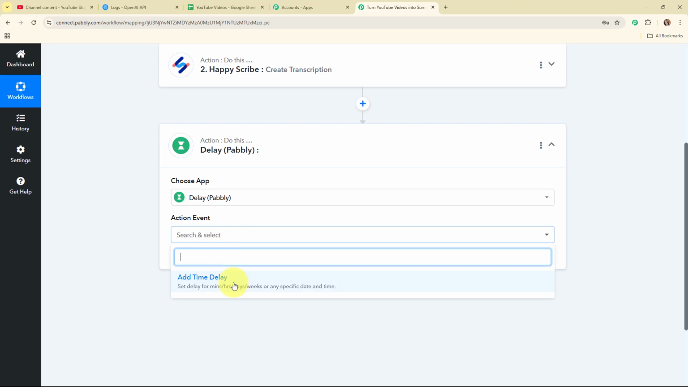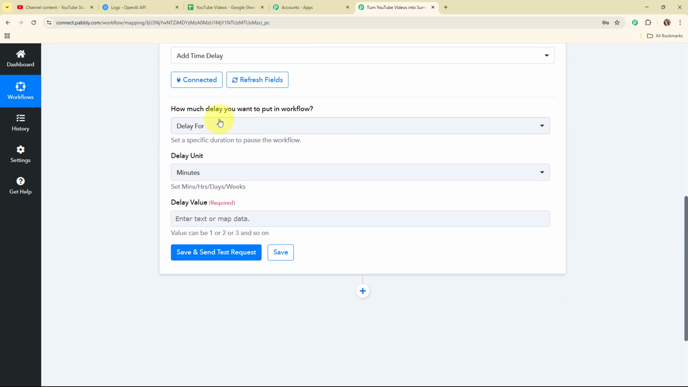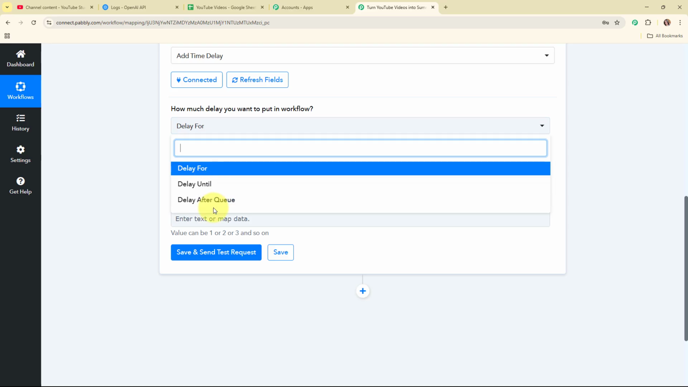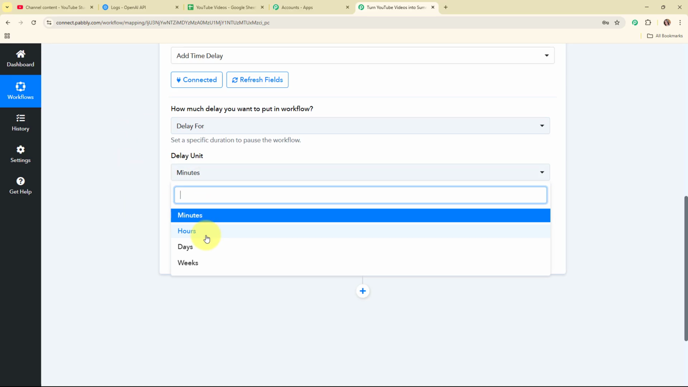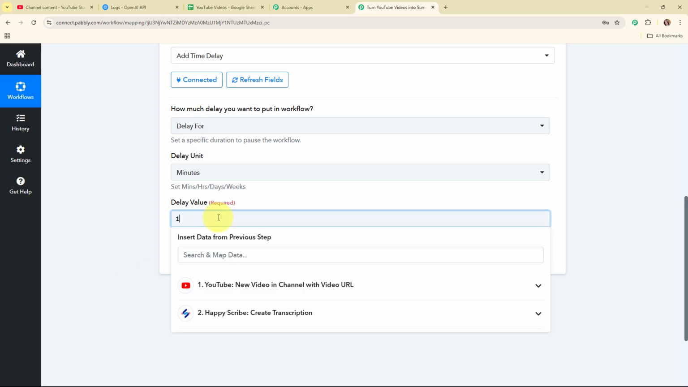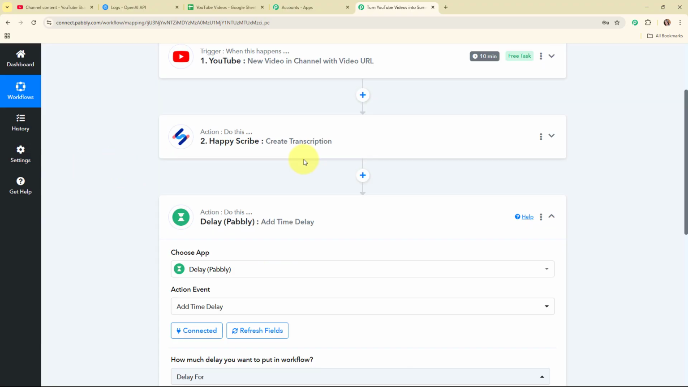So now here I'm going to select my action event as time delay, and then I'm going to click on this connect, and then it's asking me how much delay you want to put in the workflow. So I'm going to select delay for. You can select delay until and delay after as well, and here for the unit I'm going to select minutes. You can select hours, days and weeks as per your need. And here for the value I'm going to enter 15, because I want to delay this workflow for 15 minutes so that it could generate my transcription completely.